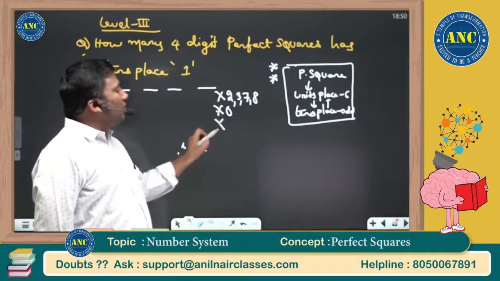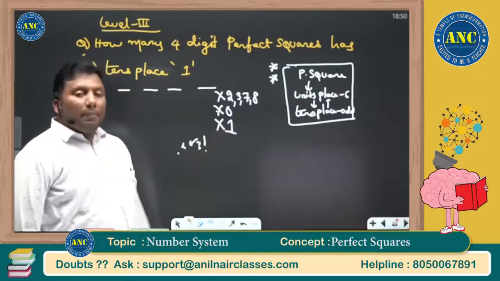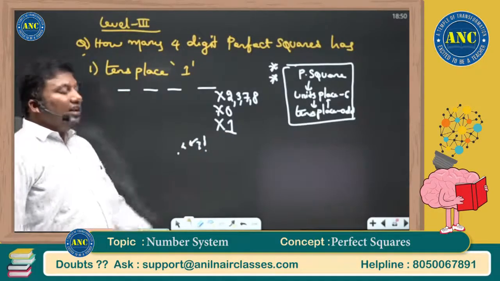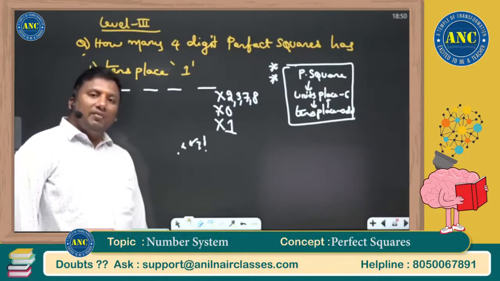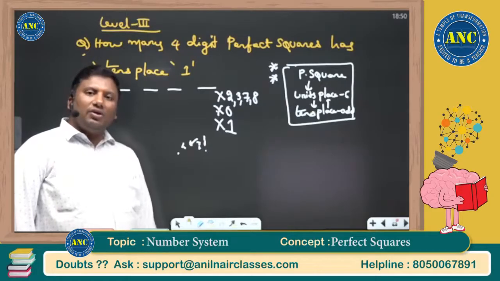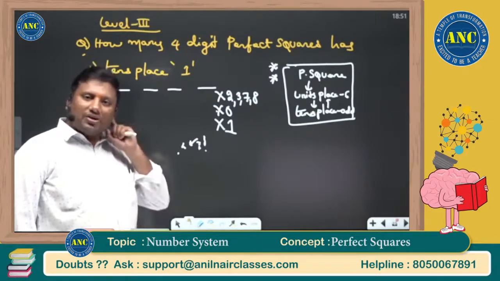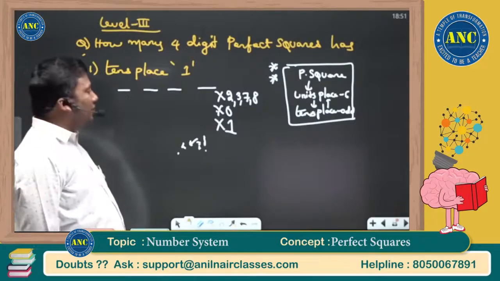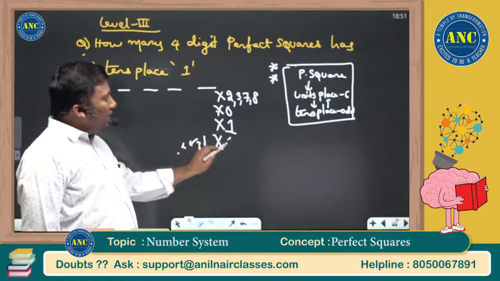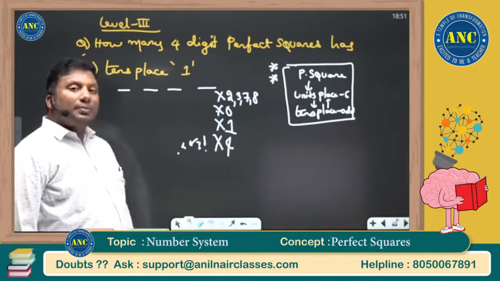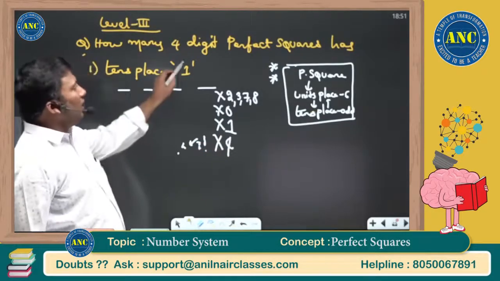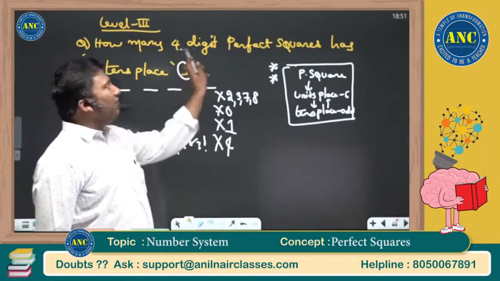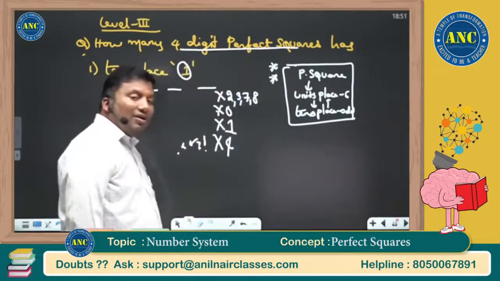A perfect square ending with 1 has an even tens place: 9 square 81, 11 square 121, 19 square 361, 21 square 441, 29 square 841, 31 square 961, 39 square 1521. A perfect square ending with 4 will always have an even tens place. Please make a note.